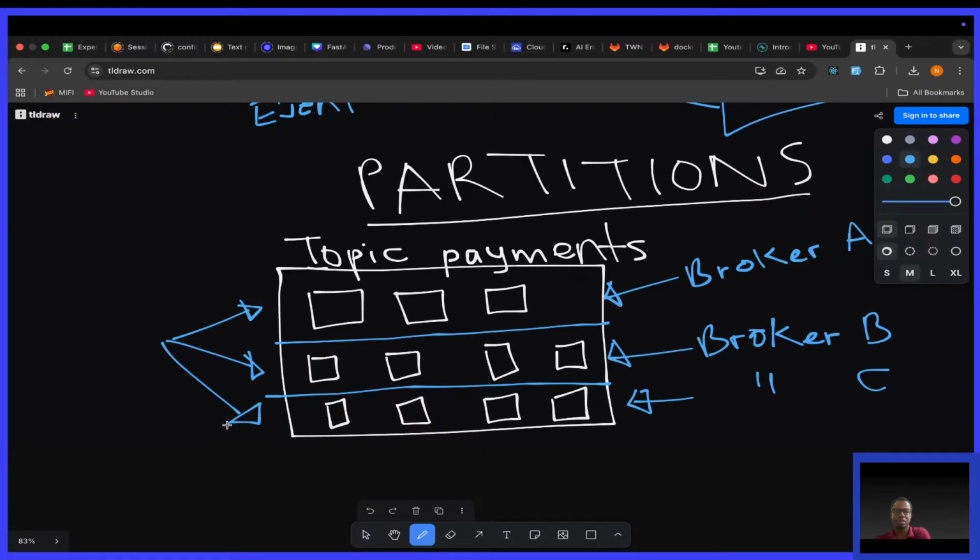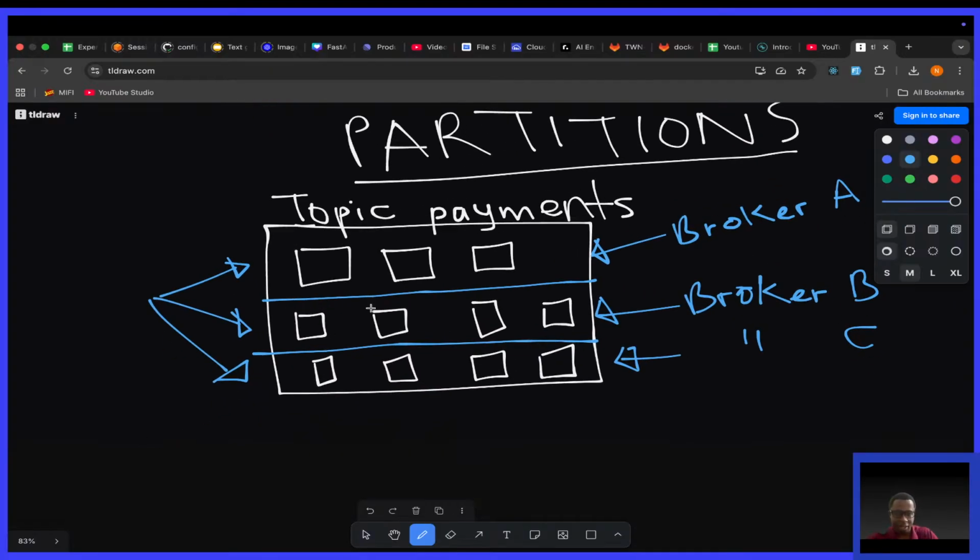A common production setting in Kafka is a replication factor of 3, meaning there will be 3 copies of your data for every topic. So let's assume this is a partition of this topic.